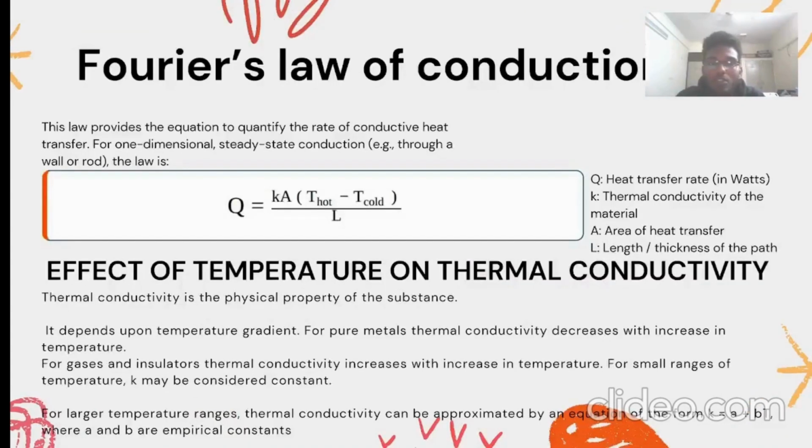This is Fourier's law of conduction, which governs the rate of heat transfer through an object. We have Q equal to kA (T hot minus T cold) divided by L. What is k here? k is the thermal conductivity of the material, so it depends on the material. Different materials have different characteristics of k with respect to temperature. For example, in metals, conductivity decreases with increase in temperature, and for gases and fluids it increases. Okay, so this is Fourier's law of conduction.